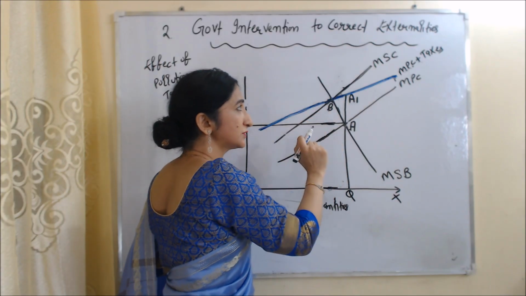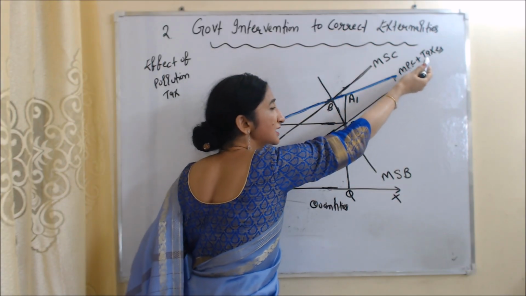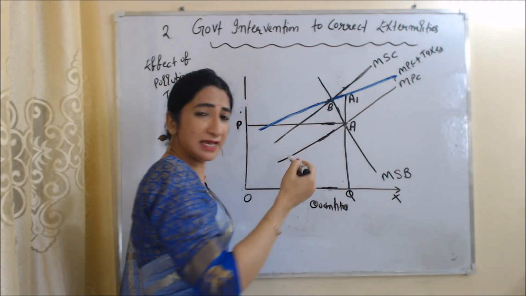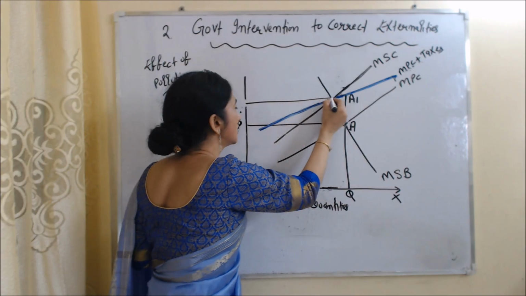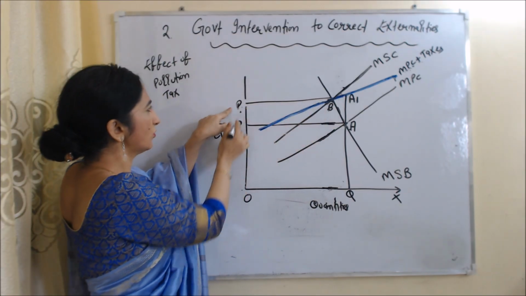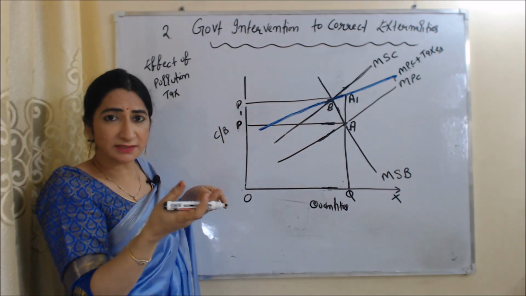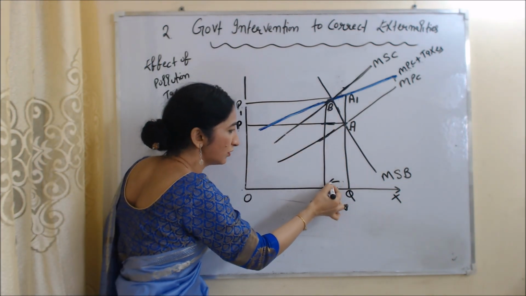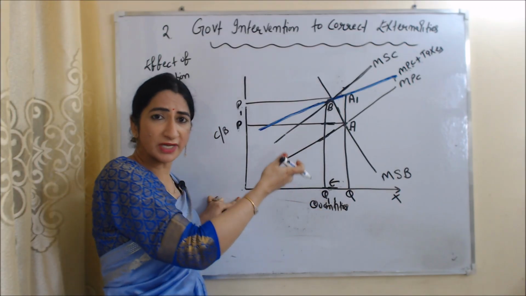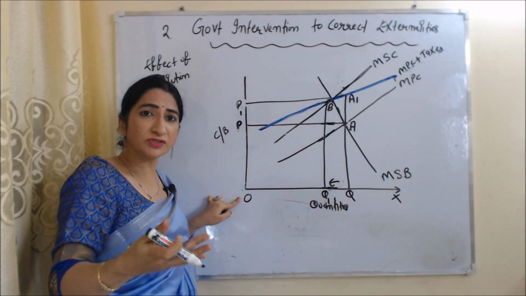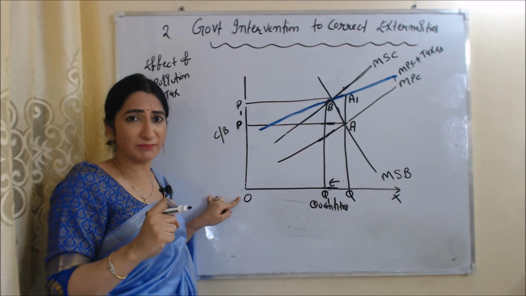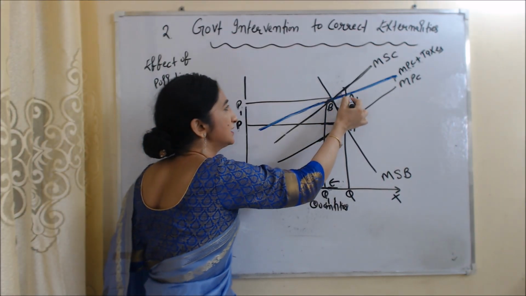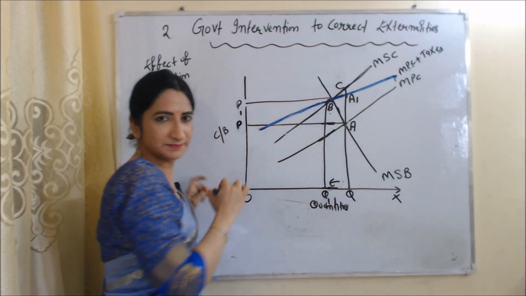As the government imposed tax, the cost of the private sector increased. Now the cost of the private sector is MPC plus taxes. As cost increases, price increases. You can see the price increases from OP to OP1. As price increases, demand falls, production falls. You can see now production of goods falls from OQ to OQ1. So here we see how a pollution tax reduces the production of goods, which is a cause of environmental pollution. And without government intervention, the loss of society is equal to ABC.